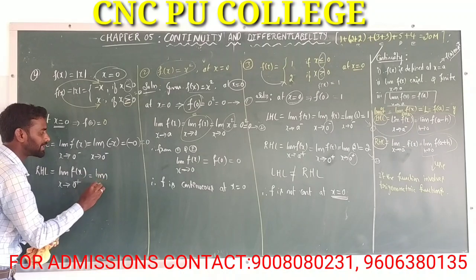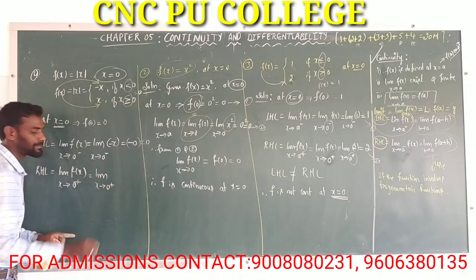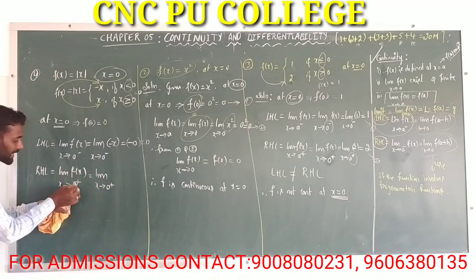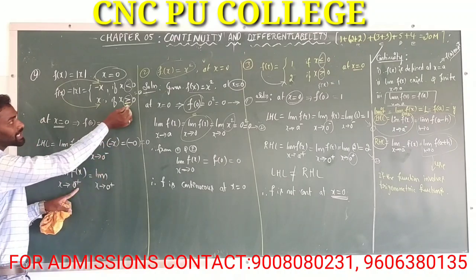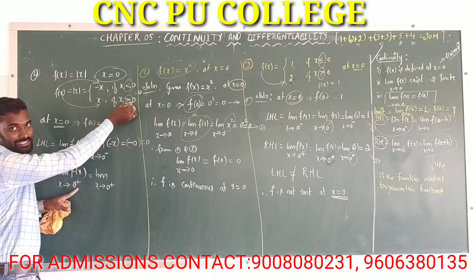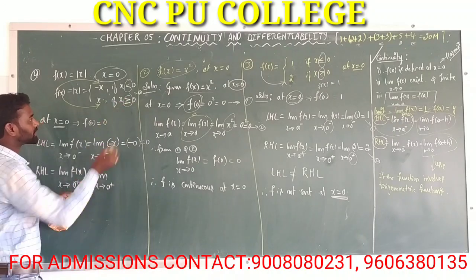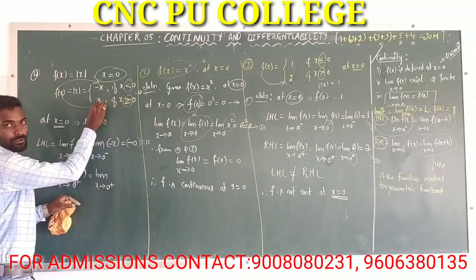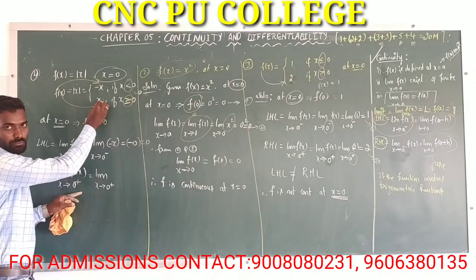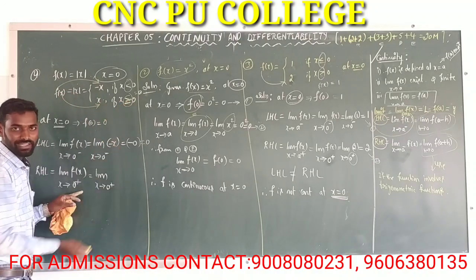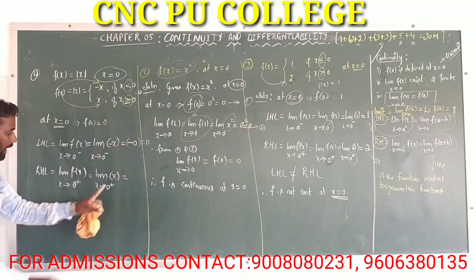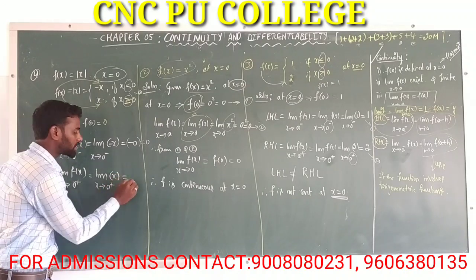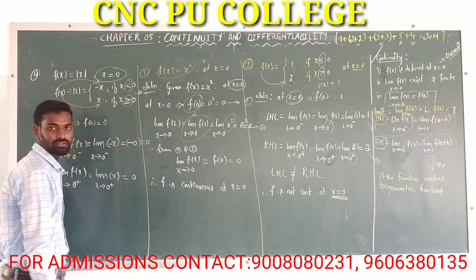That is equal to limit as x tends to 0 plus of f of x. What is the value of the function when x is greater than 0? When x is greater than 0, our function is f of x is equal to positive x. Now apply the limit as x tends to 0 plus, this becomes 0.